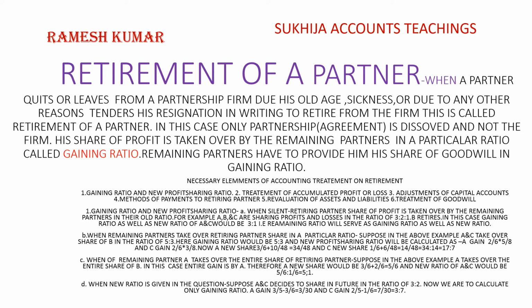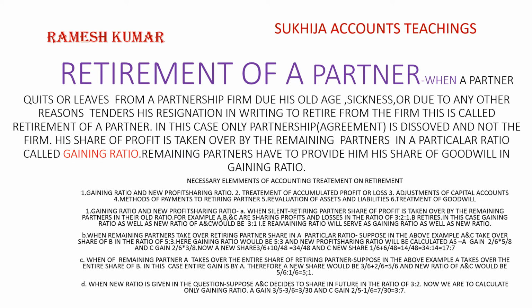C. When one of the remaining partners, A, takes over the entire share of the retiring partner. Suppose in the above example, A takes over the entire share of B. In this case, the entire gain is by A. Therefore, A's new share would be 3/6 plus 2/6 is equal to 5/6, and the new ratio of A and C would be 5/6 is to 1/6, that is 5:1.